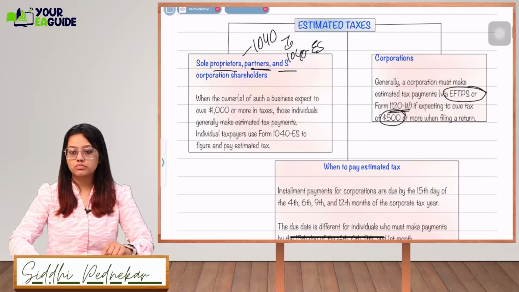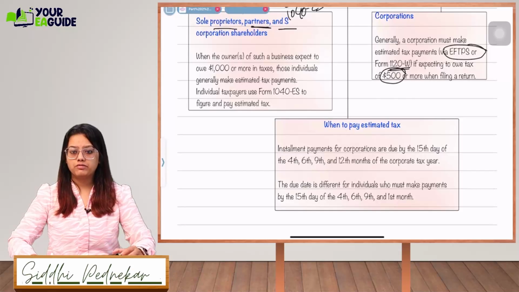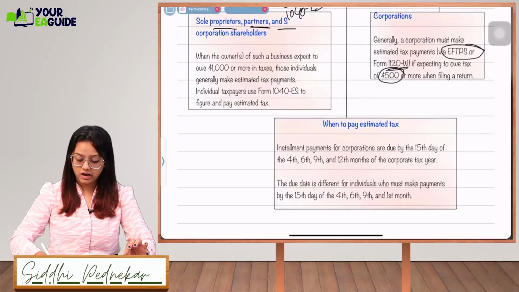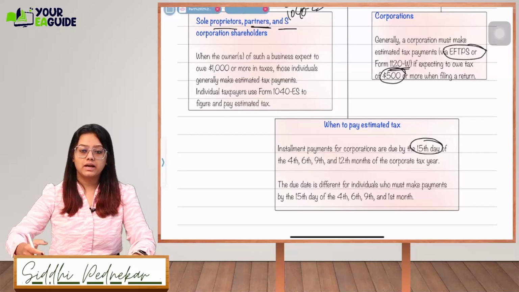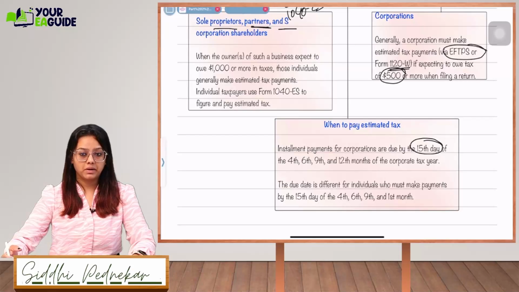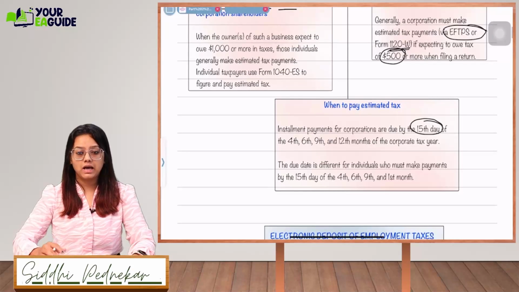Now, when you are going to pay is every quarter. Okay, installment payments for a corporation are due by the 15th day of the 4th, 6th, 9th and 12th months. So the first quarter ends in March, so next month is what? April. So 15th of April, then 15th of June, 15th of September and 15th of December you have to pay. The corporation will have to pay the taxes.